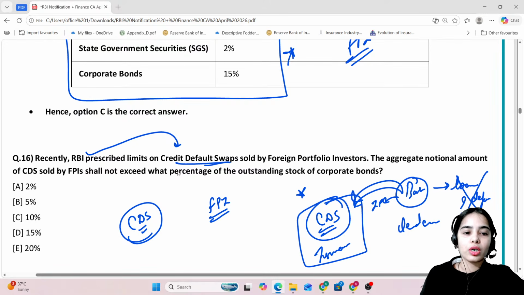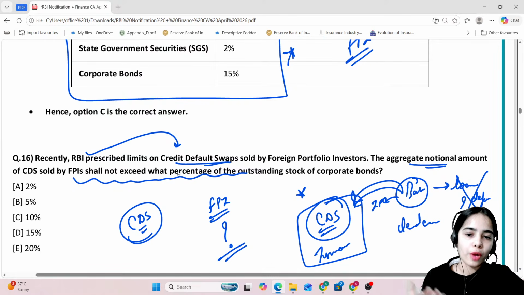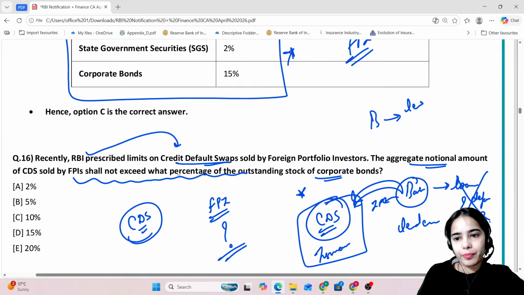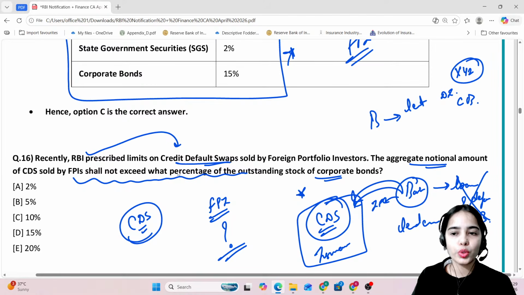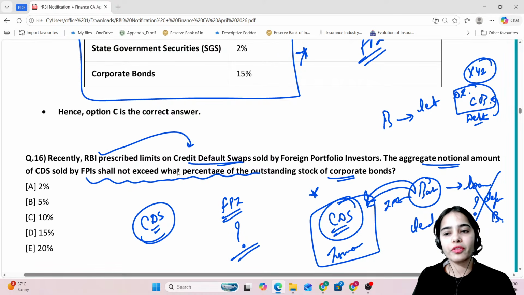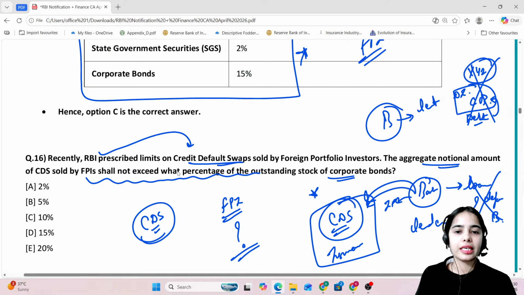Okay, so what is the limit of credit default swap that can be provided by the foreign portfolio investors? So the aggregate notional amount of credit default swap shall not exceed what percentage of the stock of corporate bonds? In case the bank has lent the money through a debt instrument, that is the corporate bond. So this is the XYZ corporate entity, and the bank is providing the loan to this corporate entity through this debt instrument, that is a corporate bond. So the XYZ entity has taken this debt through this debt instrument. What if the XYZ entity defaults? So the bank is taking the credit default swap to protect itself. Okay?